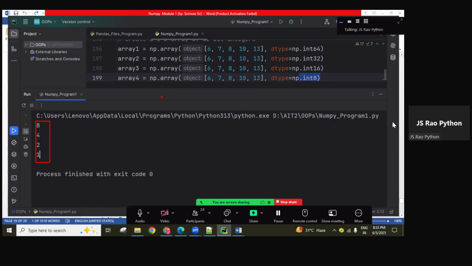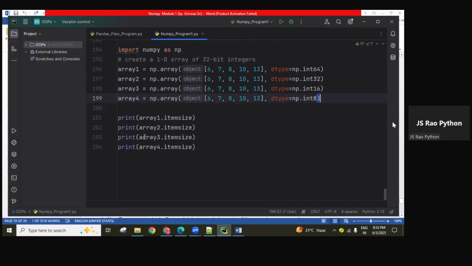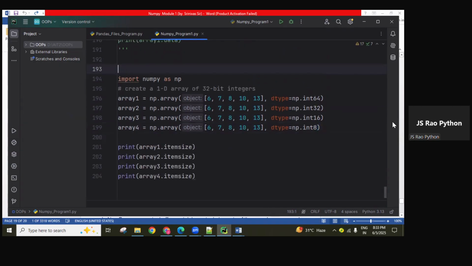Sometimes an array object is created with some elements, including the data type, and they ask for the total number of bytes this given array occupies. First of all, find how many elements there are using the size attribute, and based on the data type, understand how many bytes each element occupies. Multiply both, then you can find the total number of bytes occupied by that array object. That is the task. Okay, so remember this one.